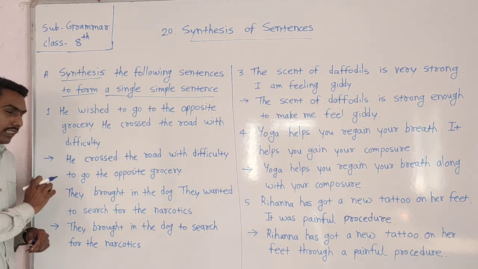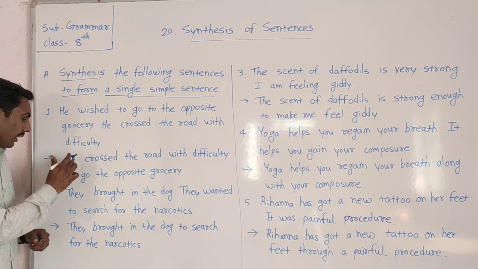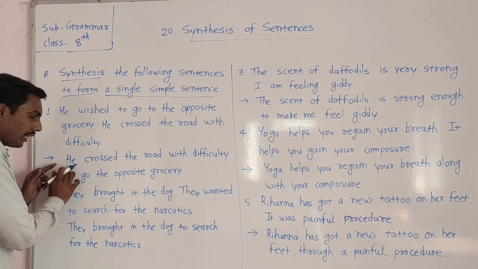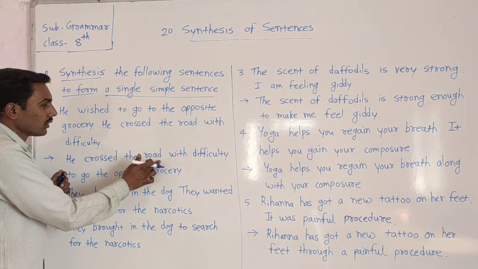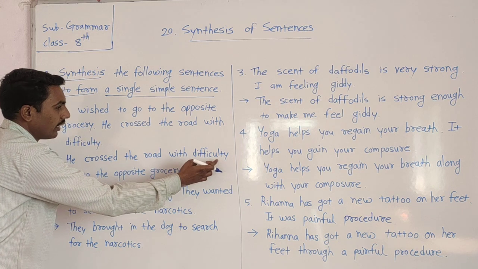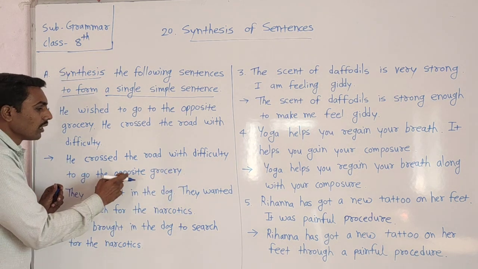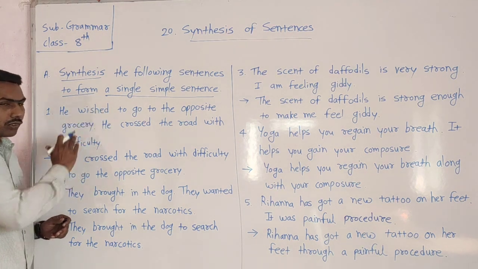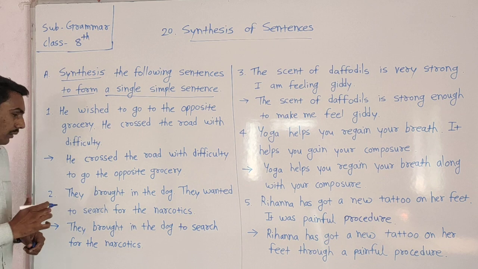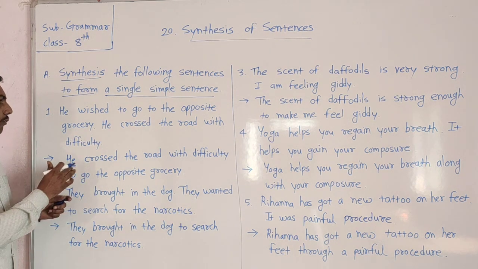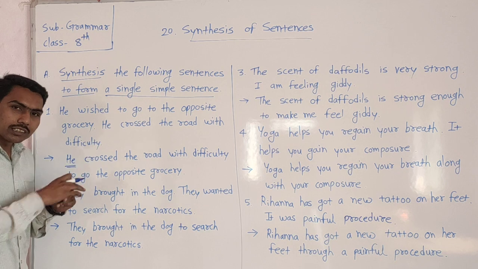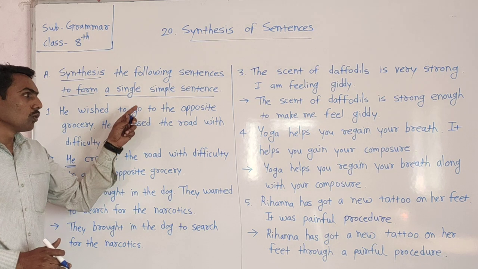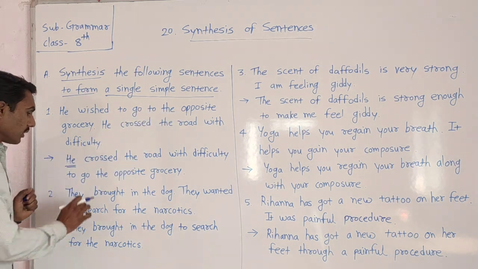Okay, look here. For example, we can write in this way: He crossed the road with difficulty to go to the opposite grocery. We remove this part, he wished, because the subject is the same. So we remove this part to make a simple sentence, and we use the next part, to go to the opposite grocery, as it is.